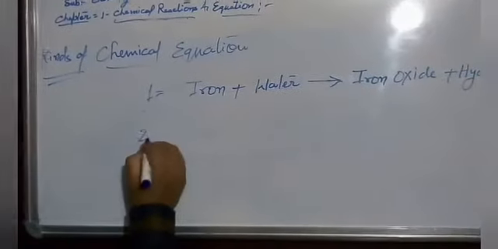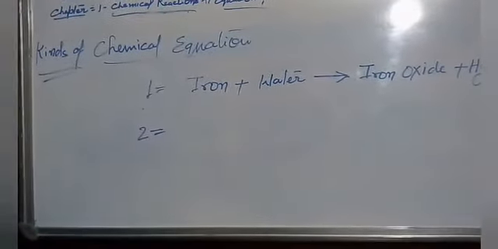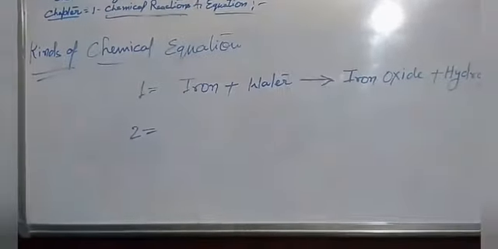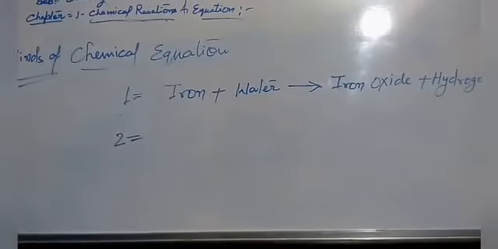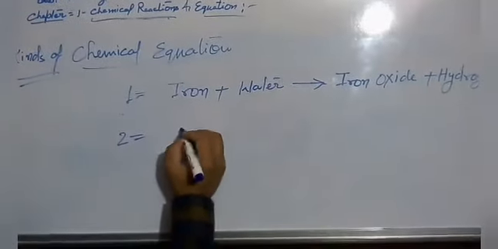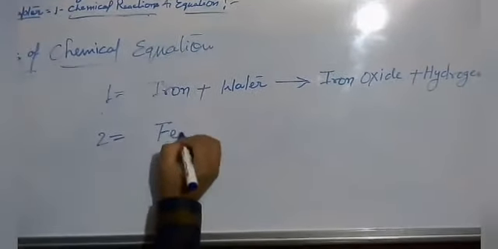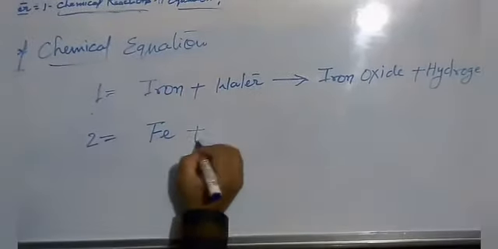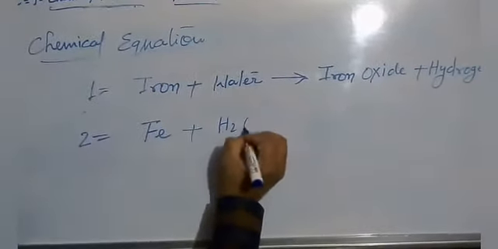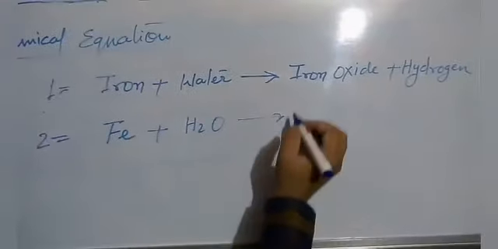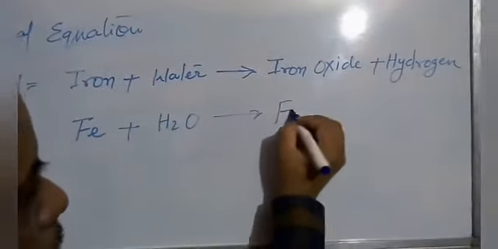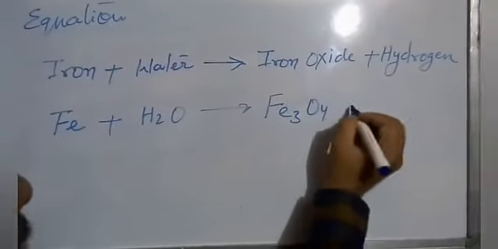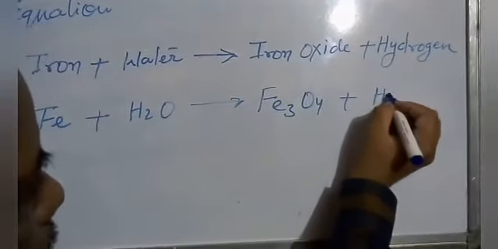Second, skeletal equation. When we write the symbols of these substances, for example Fe for iron, we get Fe plus H2O gives Fe3O4 plus H2.